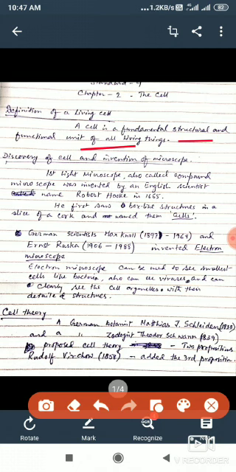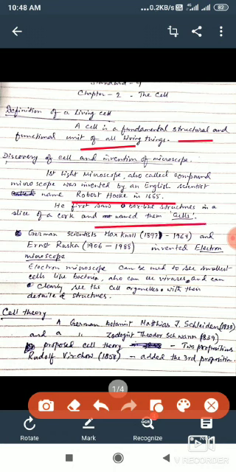It was the invention of the light microscope, or compound microscope, by the English scientist Robert Hooke, by using which he could see the cells of a slice of cork, and he called those box-like structures that he saw under the microscope cells.